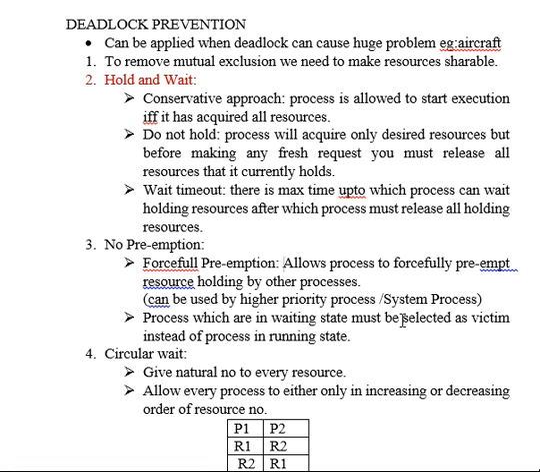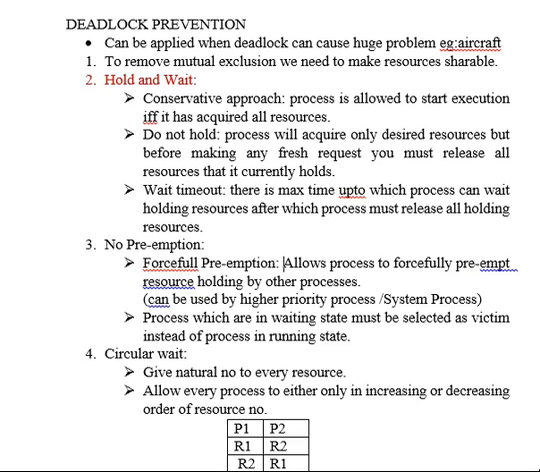And processes which are in waiting state must be selected as victim instead of a process in running state. Just for your clarification, that means you can preempt the process which is already in the waiting state. Since we are preempting, we have to preempt one of the processes, so why choose a process which is already running? Better choose a process that is already waiting, so that will not have much effect. That's what it means.